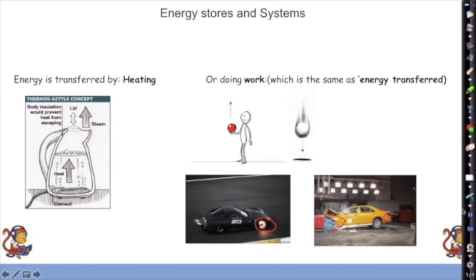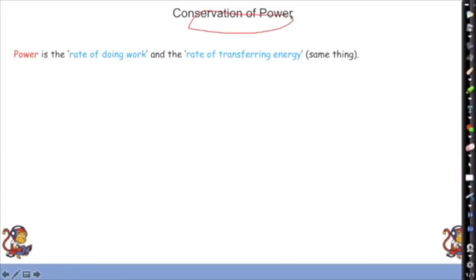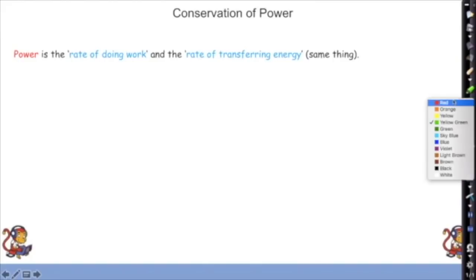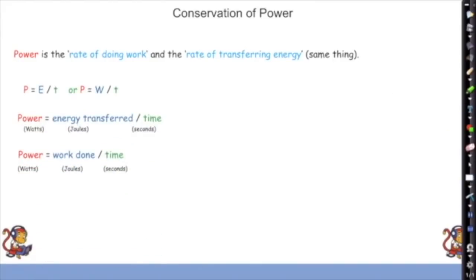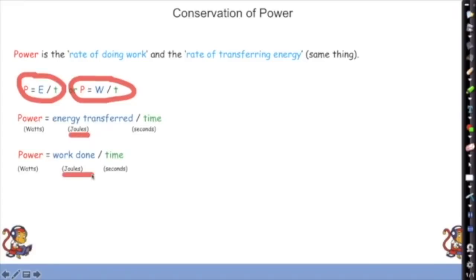Okay, so conservation of power then. Power is the rate of doing work, so the rate of transferring energy, how quickly I'm using energy or transferring energy. So two equations for this. We've got power equals energy divided by time, or power equals work divided by time. Remember that power and work done and energy transferred are the same things. Okay, so our two equations then, look, they've even got the same units, just to prove that they are the same thing.